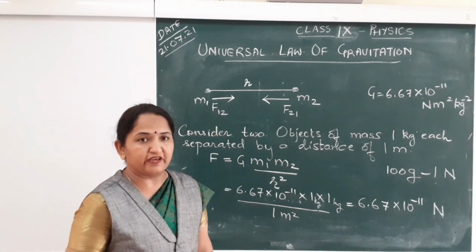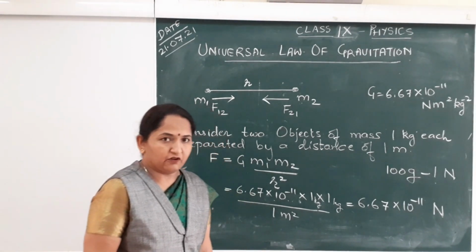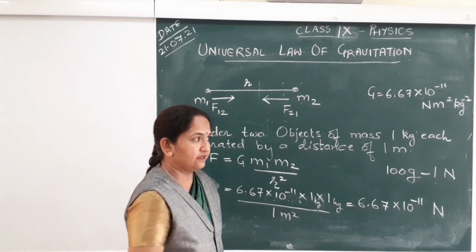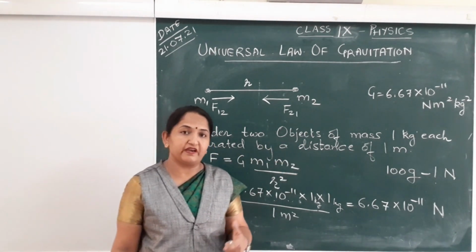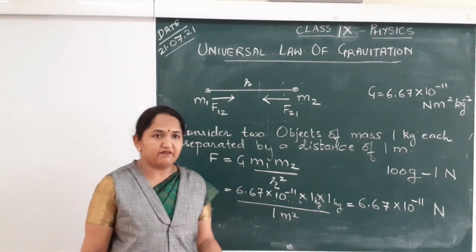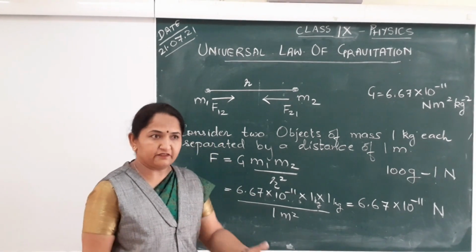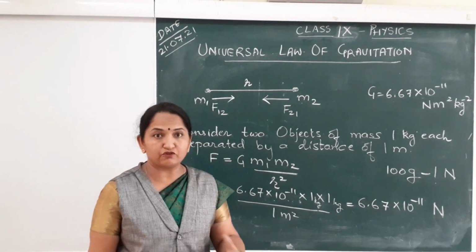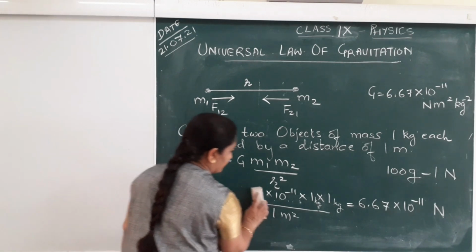And this is how you explain it on the basis of Newton's universal law of gravitation. But in place of these two masses, if you consider two heavenly bodies, let us say one is Earth and other is Moon, in that case, find out how much will be the force between the two. What will be the force of attraction? Let us count.